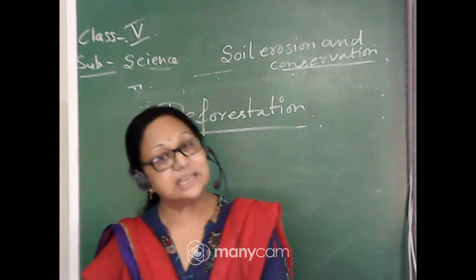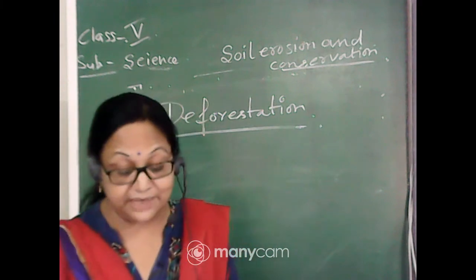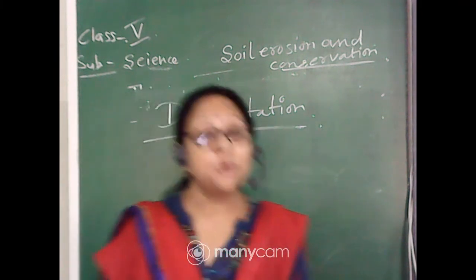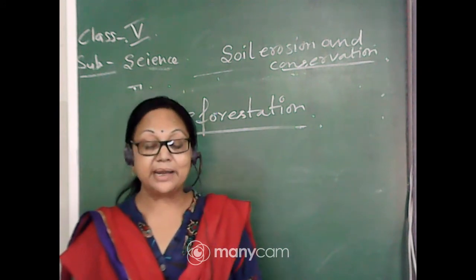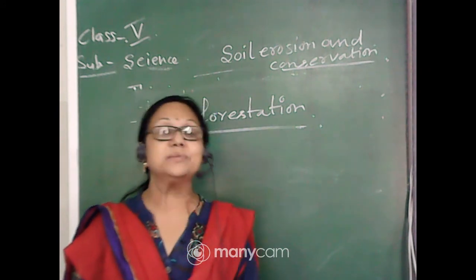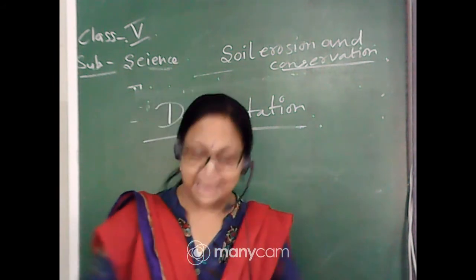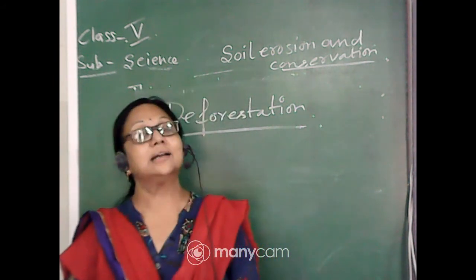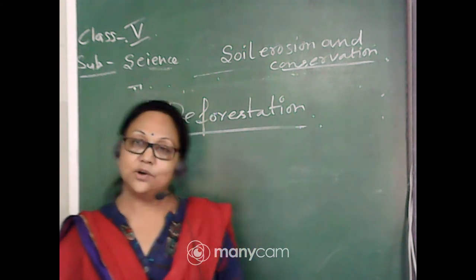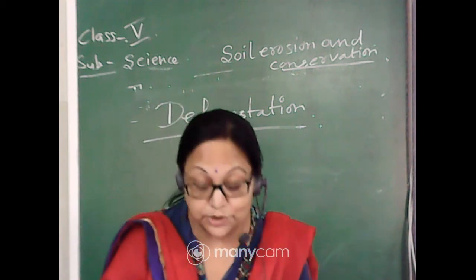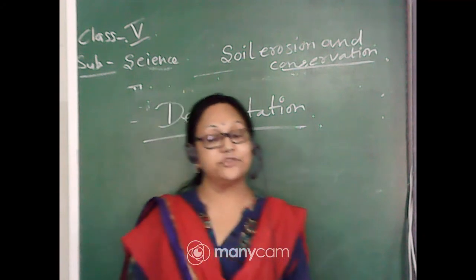These activities are actually providing the agents for taking the soil. Human activity is a cause, but humans are not agents. Okay, they are making the atmosphere in which the running water and the winds can take away the topsoil. Okay, now next I'm asking you, why is overgrazing responsible for this kind of soil erosion?